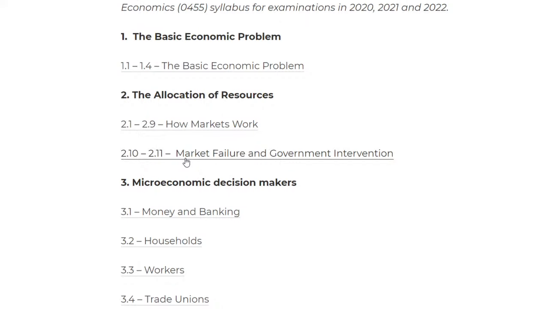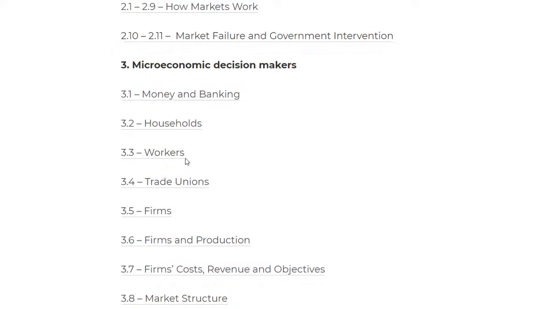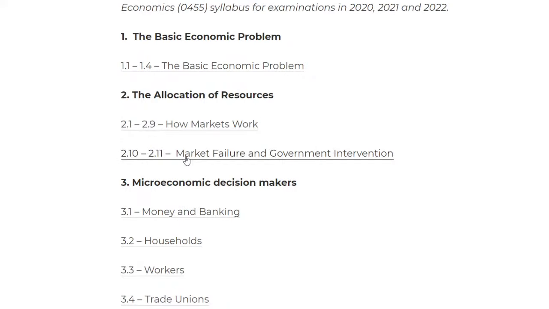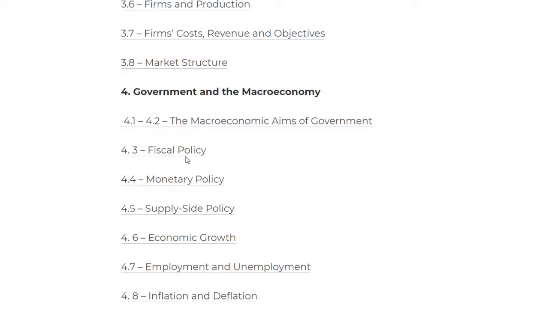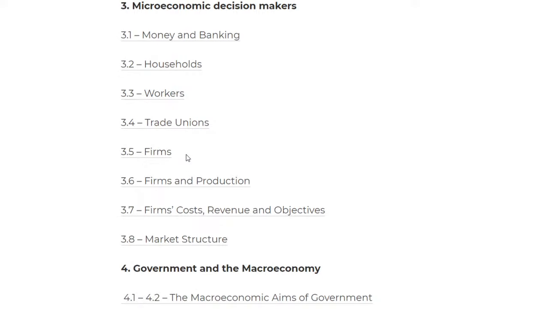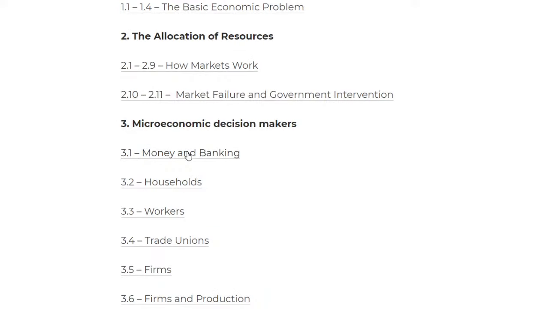So this is basically the syllabus for 2020, 2021, and 2022. So it's quite recent, and then these are the following chapters. So in total in economics we have about 6 chapters. So today I'm going to be doing half of the entire syllabus in IGCSE. Now if you're going to be doing the multiple choice exam, then we've already learned about 15 questions from here if you do chapter 3.